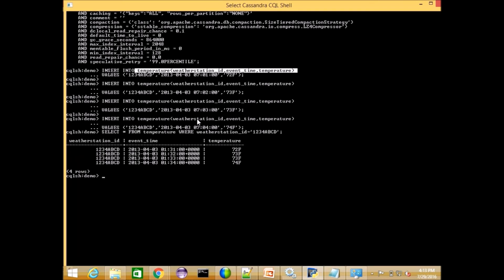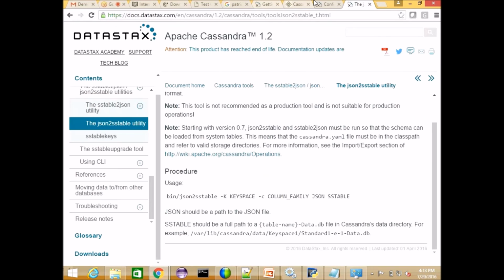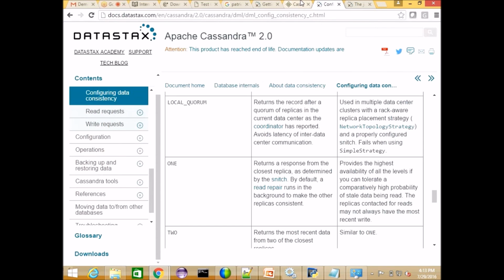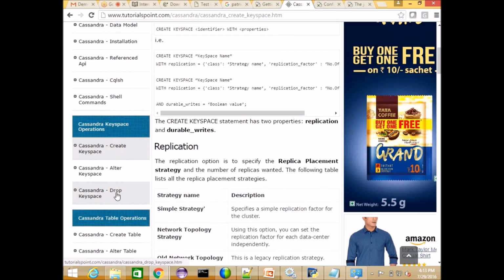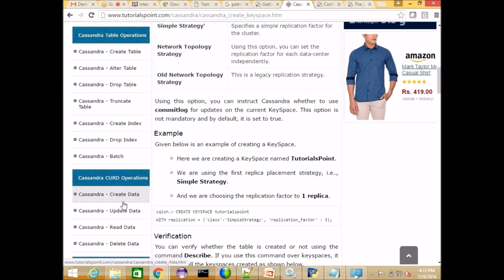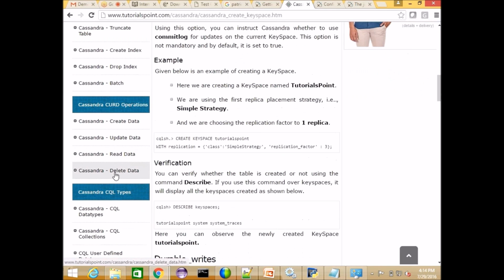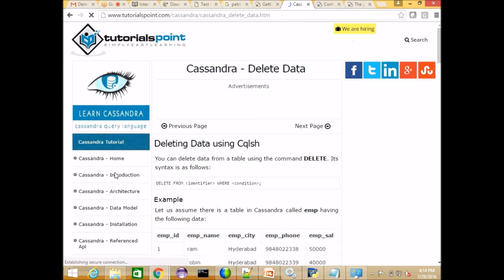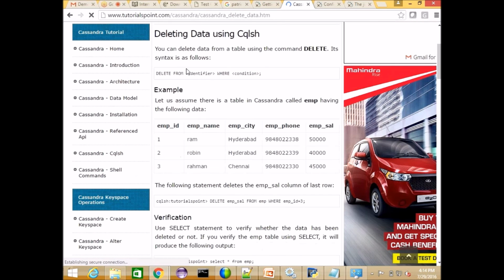If I want to delete a record from this table, temperature, you can delete. Yes, there are update and delete also. If you create a keyspace, you can alter and drop the keyspace also. Delete is just like a tombstone marker on that row. Then when I fetch it, that row is deleted or truncated while displaying, but the entry is there in the table. The row is not physically deleted; it is marked with a minus, saying this particular row is deleted.